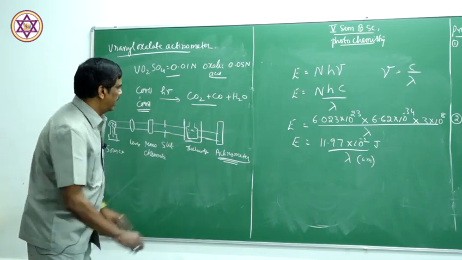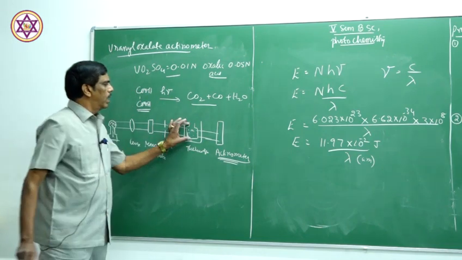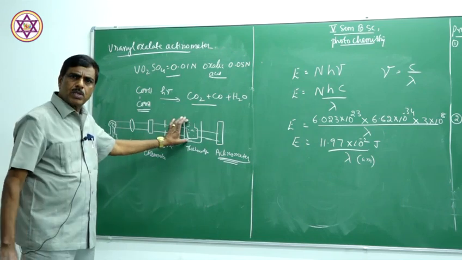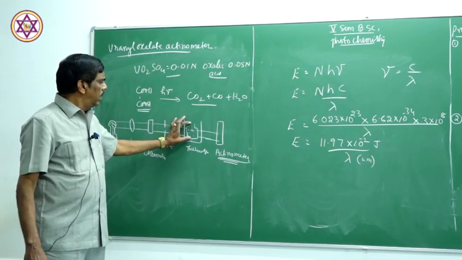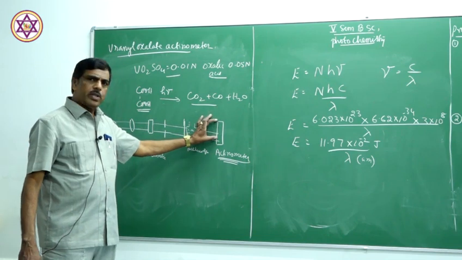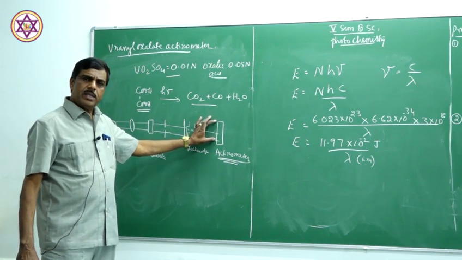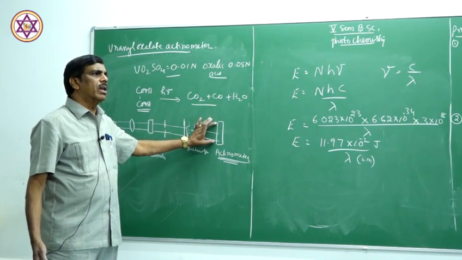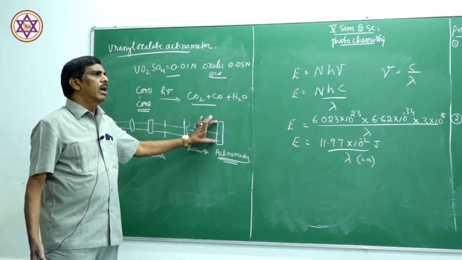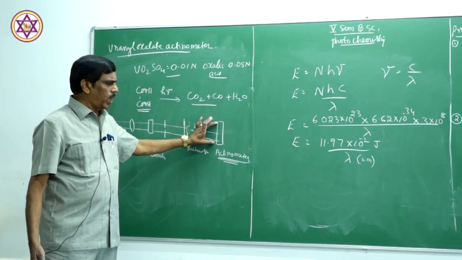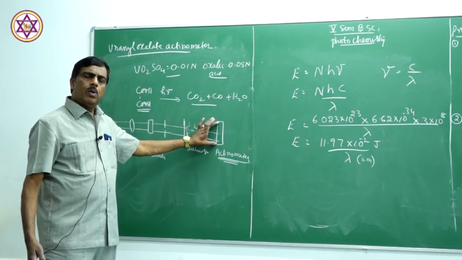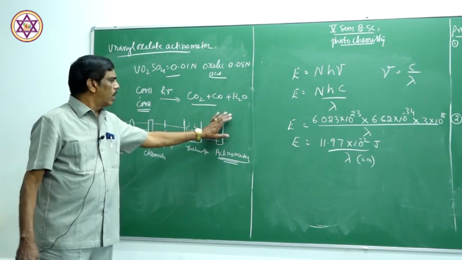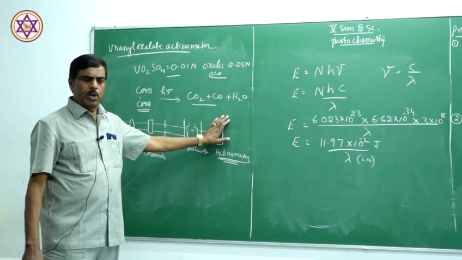Now in the beginning, in the thermostat, only the solvent is taken and the light radiation is passed through that for a known time. Then the emitted radiation will be converted into a form of energy using the photoelectric effect, and the amount of current produced is equal to the amount of radiation emitted here. So the amount of radiation is first noted down.